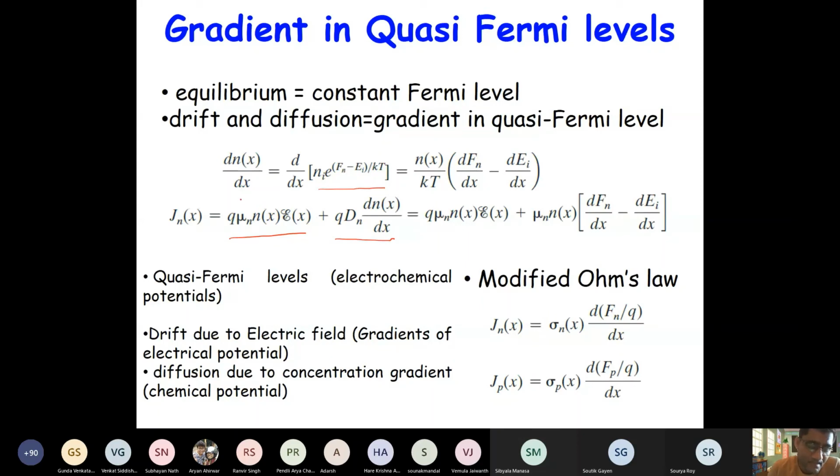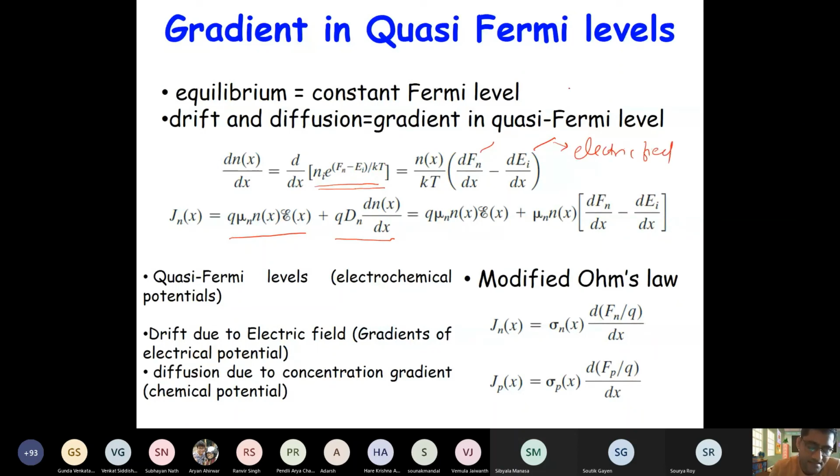So for the concentration gradient, you can differentiate this equation, and because it is an exponential, when you differentiate, you will get the exponential only. So the whole thing can come out as n, and then if you differentiate the term in the power of this exponential, we will get 1 by kT times the gradient of Fermi level minus the gradient of intrinsic energy level. Now in case of equilibrium, the gradient of Fermi level is 0 because Fermi level is constant, right? So you only have a gradient of E_i, and the gradient of E_i is basically related to the electric field,